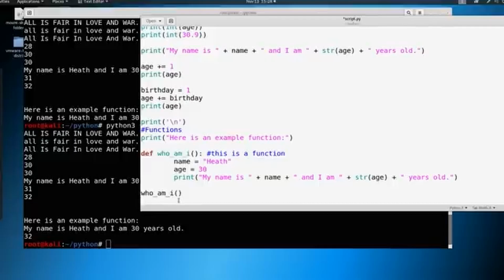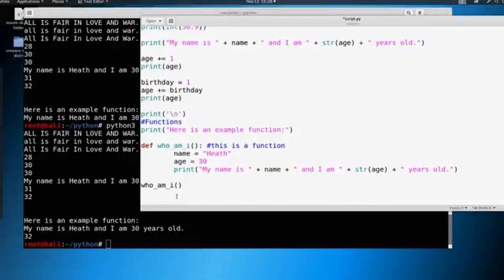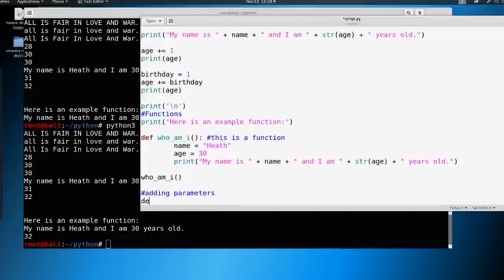So let's go ahead and build out another function and we can kind of start to make sense of this. So let's start with adding what are called parameters, and we'll just do adding parameters here. So let's make a function, and this function is called add 100, like this.